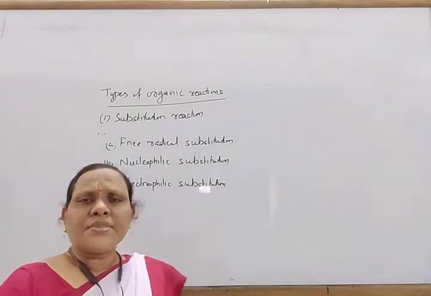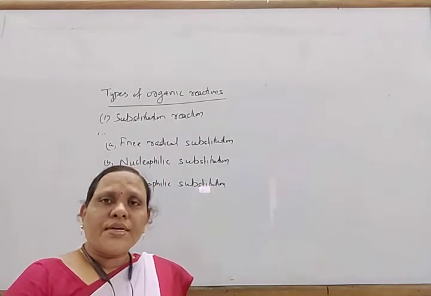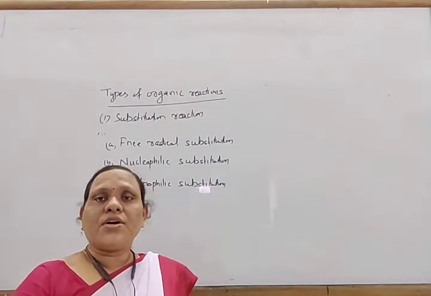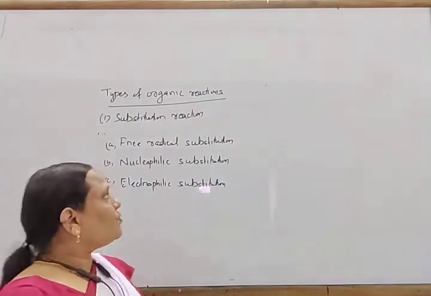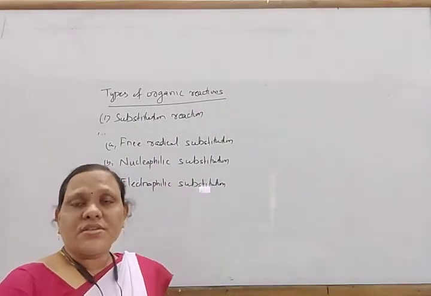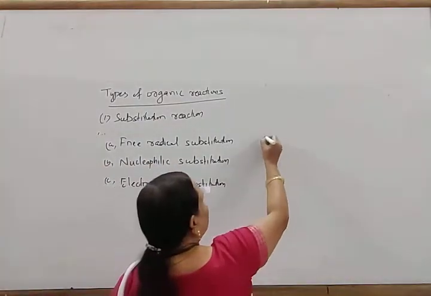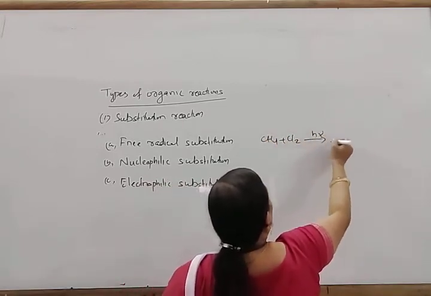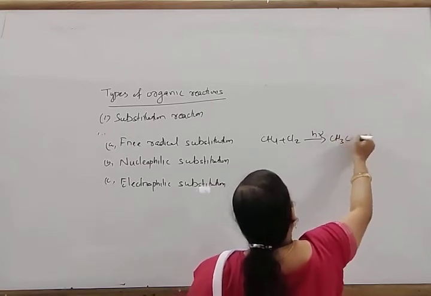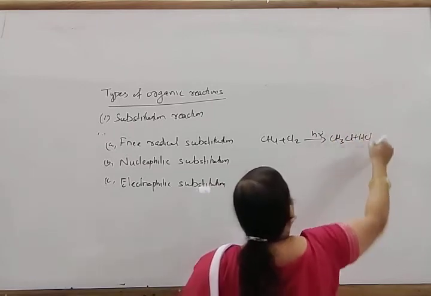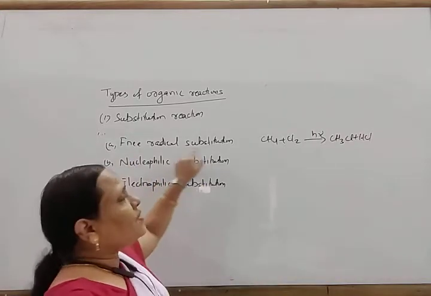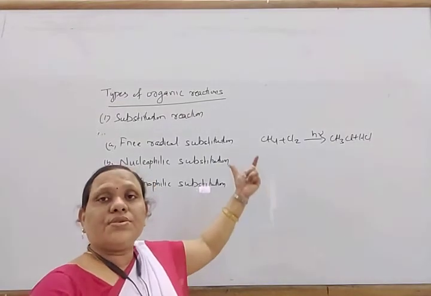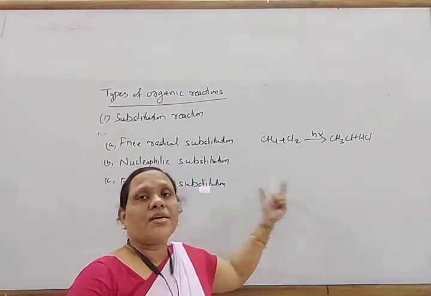Saturated hydrocarbons are generally inert in nature, but when these react at high temperature or in presence of light, the reaction takes place through the free radical mechanism. For example, the reaction of methane with chlorine in presence of sunlight gives methyl chloride and hydrochloric acid. So this is one free radical substitution reaction. This reaction occurs in different steps: chain initiation, chain propagation and termination.